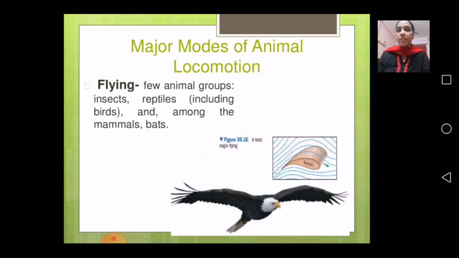These wings are so connected with their body, with their breastbone, and these hollow bones allow movement easily.